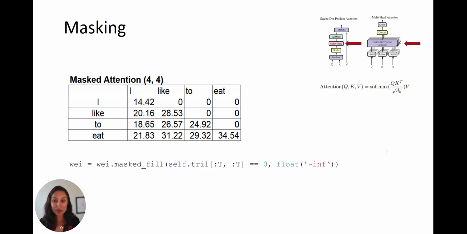Next up, masking. Now remember, in a decoder-only model, the word "I" just gets to see itself. It doesn't know about the other words. The word "like" only knows about the word behind it. The word "eat" knows about all three words behind it. So when we're training the model, we don't want to give it information that it wouldn't have in the real world when it's trying to predict what word comes next. And therefore, we have to fill in the top half of this triangle with zeros, or actually negative infinities, so that the future can't influence the past, in a sense. I'll show you that in a second.